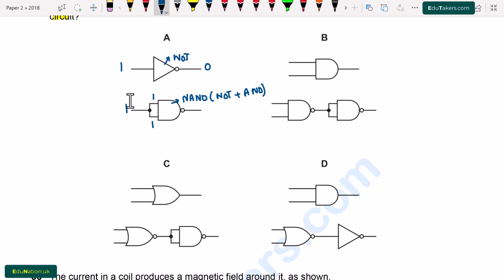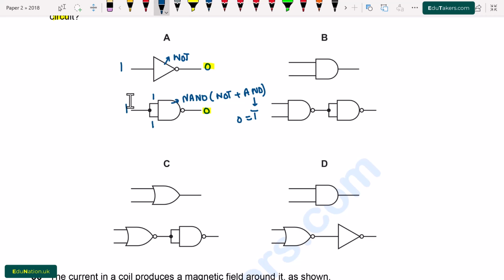In the AND gate, when both of the inputs are high, then the output will be high. Here 1 and 1 is high, so the output of the AND gate will be high, which is 1. And when I apply NOT gate over it, it changes into 0. So the output of the NAND gate will be 0. We can see 0 and 0 are same. So this option is incorrect.